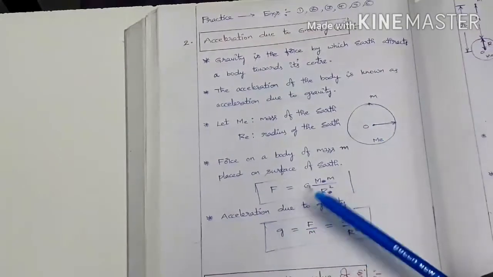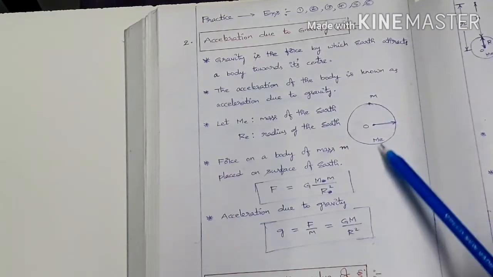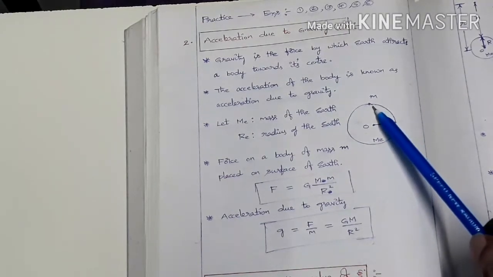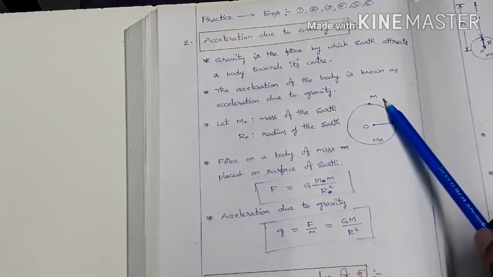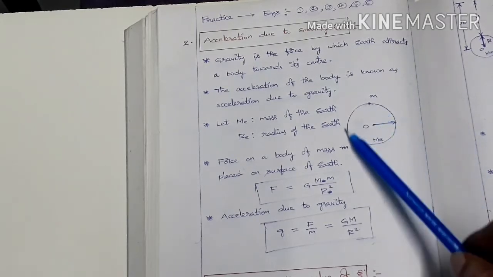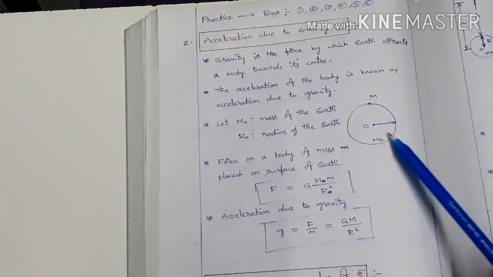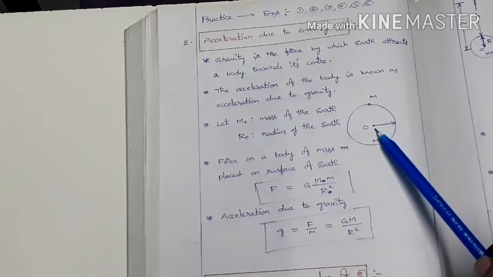See, what is this one? From the universal law of gravitation, let us consider the earth whose mass is capital M. On the surface of the earth, let us consider a point mass whose mass is small m. So now what is the gravitational force acting on this point mass? Here, we should consider the earth to be a point mass which is focused at its center, that is at O.